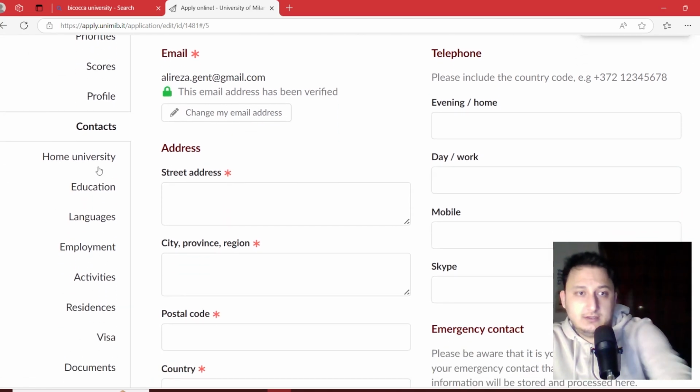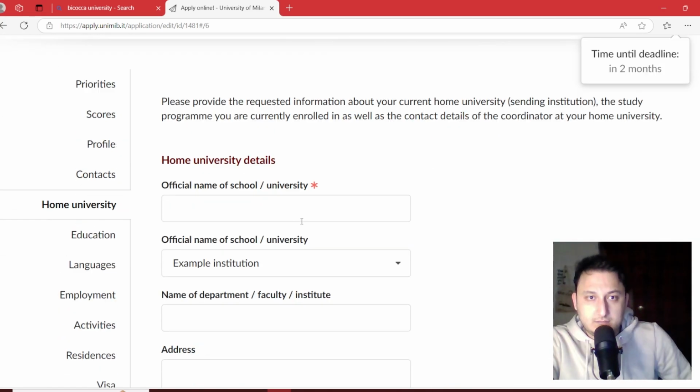Then we can choose home university. Here is written, please provide the requested information about your current home university, sending institution, the study program you are currently enrolled in, as well as the contact details of the coordinator at your home university.